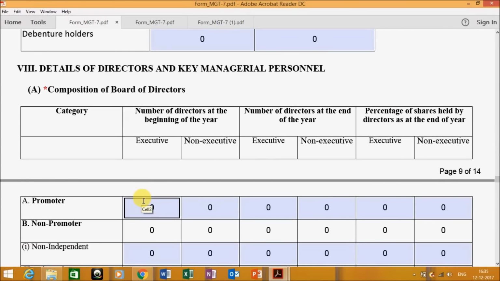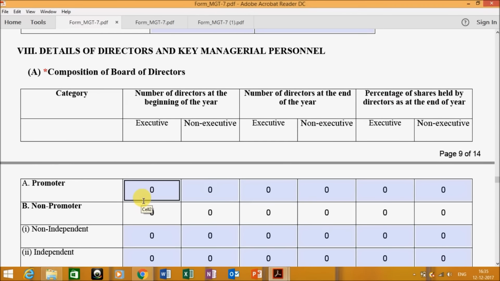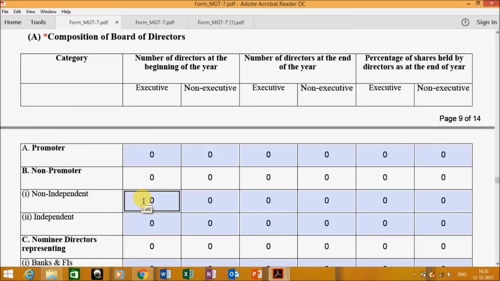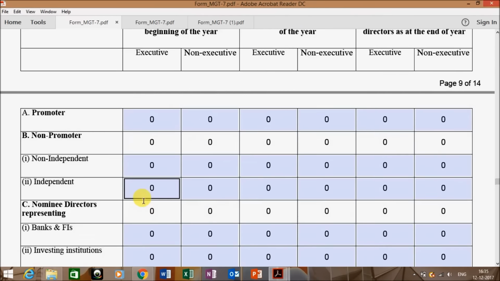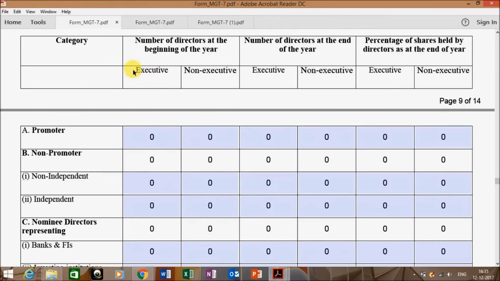Next comes the details of directors. So identify whether your directors are promoters or non-promoters, nominee directors. Then after identifying it, identify whether they are executive directors or non-executive directors and the percentages of shares held by them.